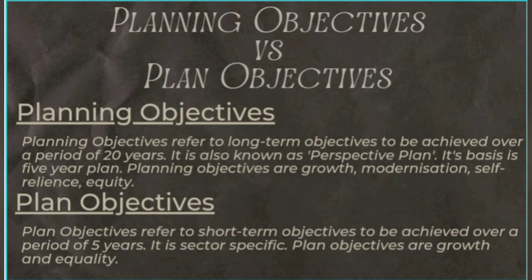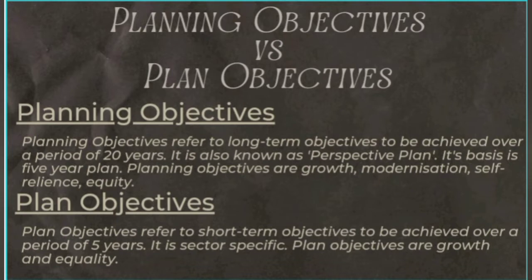So planning objective is long-term, which lasts for 20 years, and plan objective is short-term, which is achieved over a period of 5 years. It is sector specific, which means it depends upon each sector of the economy, that is primary sector, secondary sector and tertiary sector.